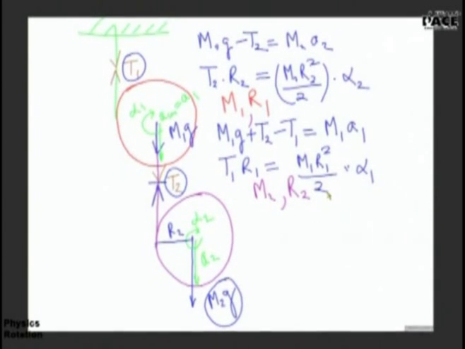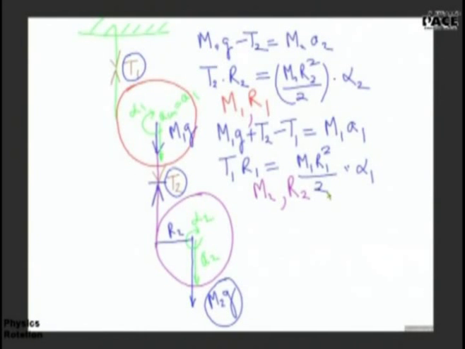There are 6 unknowns and we have 4 equations. We need 2 more equations. Is there any above average child who can tell me the remaining 2 equations? Who wants to attempt? Sir, is it A1 is equal to R1 alpha? One minute. I want an answer. I don't want to be asked another question. Don't start with 'is it'. Dhruv will be tested right now for the 5th and 6th equation.